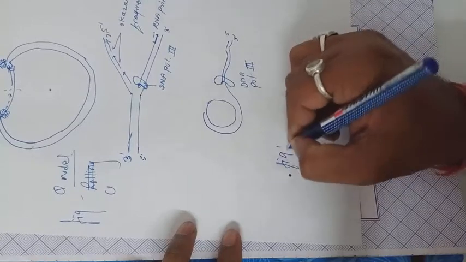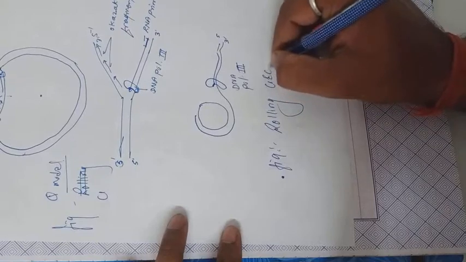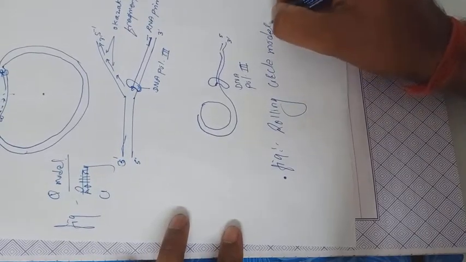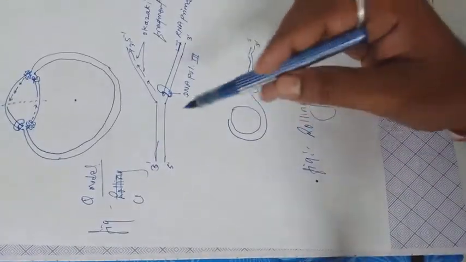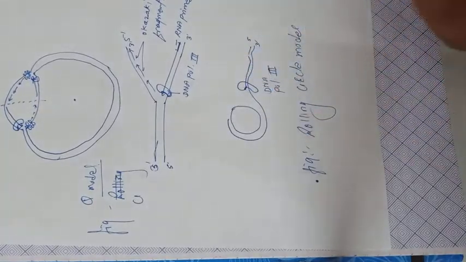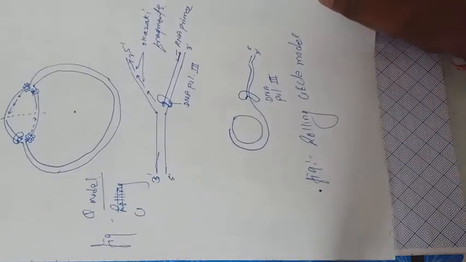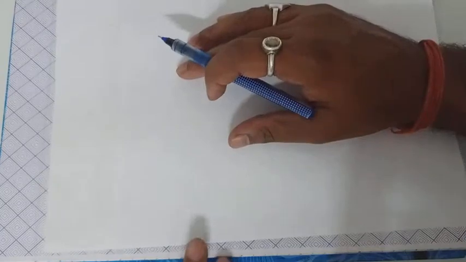This figure is known as the rolling circle model. So that is the theta model and the rolling circle model. Both of these are present in the bacterial cell. By these two ways they synthesize DNA, and this process is known as DNA replication. After the elongation, the next important step in DNA replication is termination.